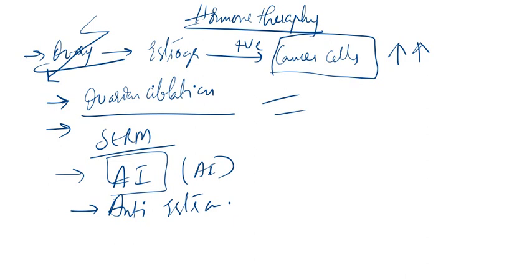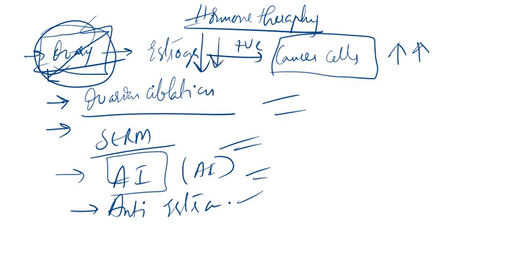Now these are some of the methods by which we can control or put a barricade around the ovary, so that we can decrease the estrogen value, thereby controlling the cancer cells or malignancy cells. Okay. Now first we will come to ovarian ablation. So what is ovarian ablation? Ovarian ablation means simply either going for bilateral oophorectomy, or we can also use LHRH agonists.